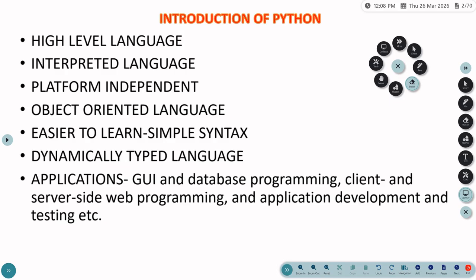It's saying it's a high level language. Python is a programming language like any other programming language, but it's a kind of high level programming language. Why is it called so? Mainly, there are two types of programming languages: high level languages and low level programming languages. Why is it called a high level language?